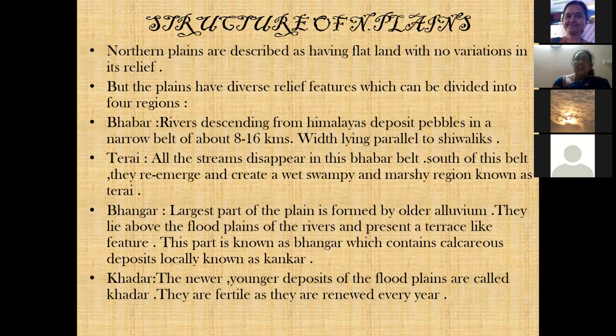They lie above the floodplains of the rivers and present a terrace-like feature. That means they appear in the form of a step-like structure. This is called Bhangar. That is called a relief feature. This part, known as Bhangar, contains calcareous deposits locally known as Kankar. So what is Kankar? It means calcareous deposits, which are called Kankar.